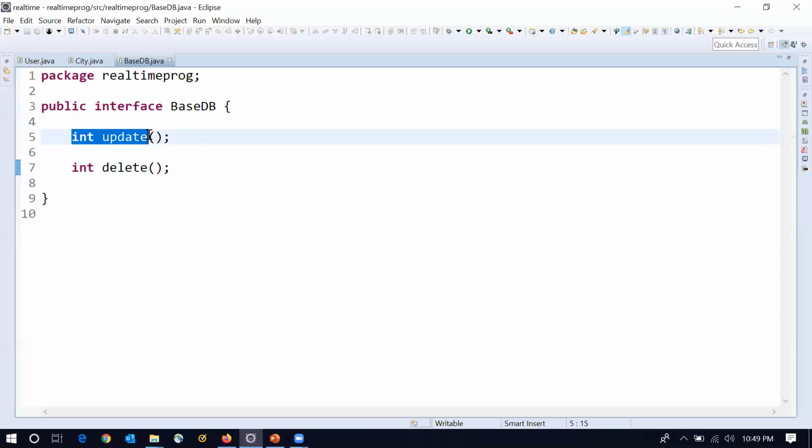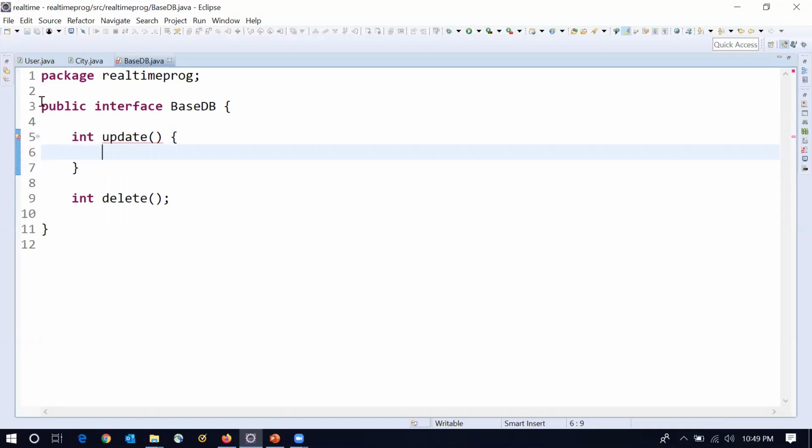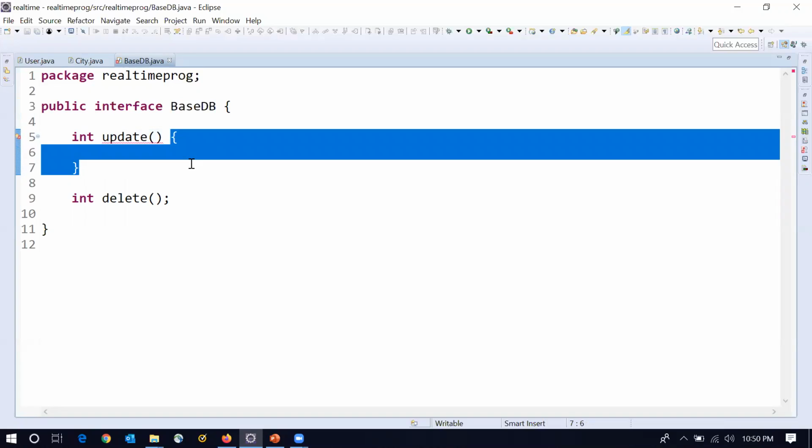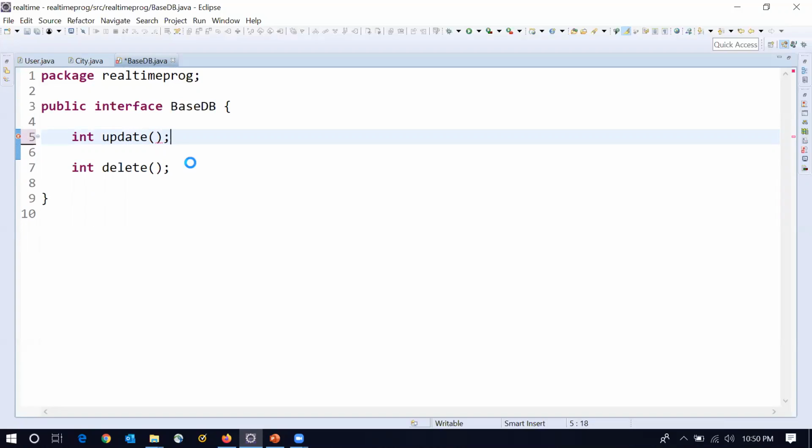If you try to see here, these are nothing but abstract methods, because methods which do not have a body are called abstract methods. If you try to create a method body, it will give you an error that within an interface we cannot create a body, because those methods are abstract by default.